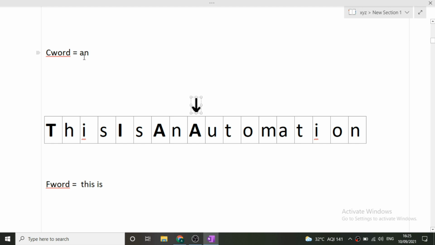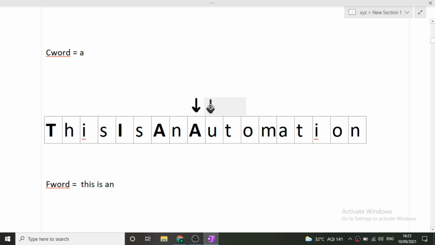So what we'll do for the previous word, we will simply add that current word into our final word with a space after it, that is "an". Okay, we have done this. Now our current word will become null. Now the cursor is at capital A, and we will store small a in it.